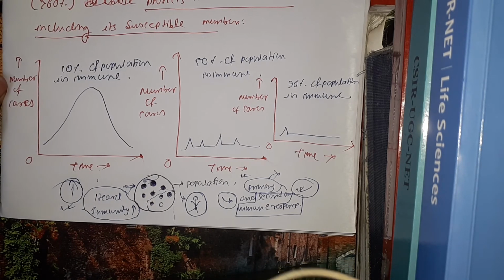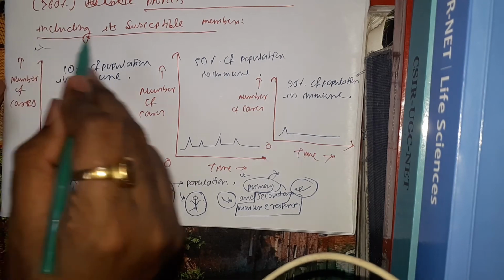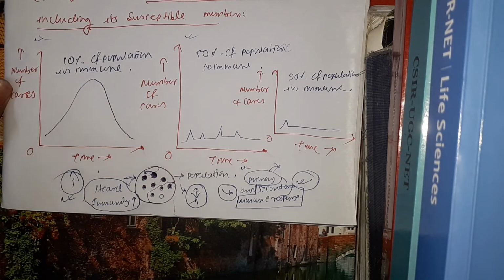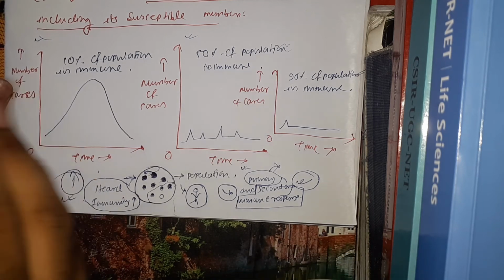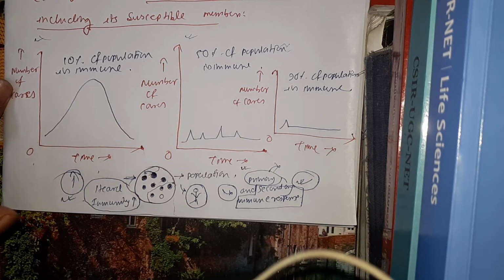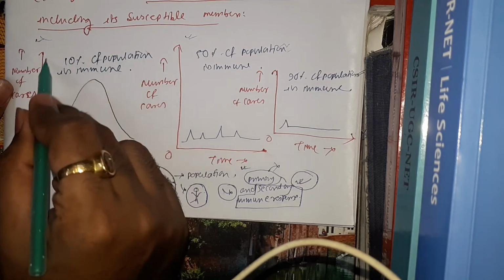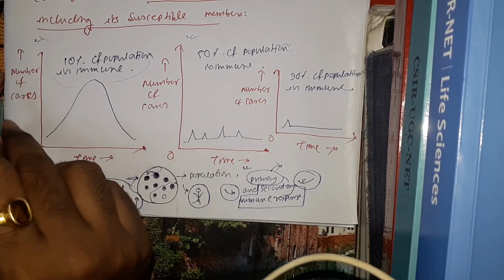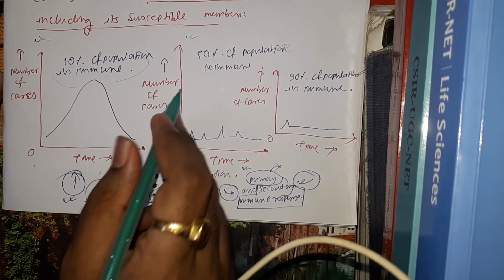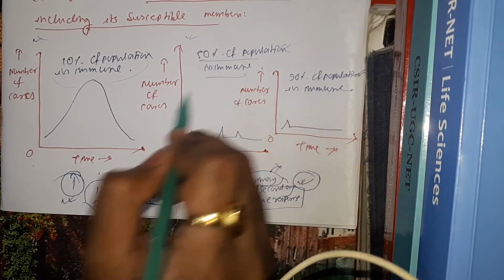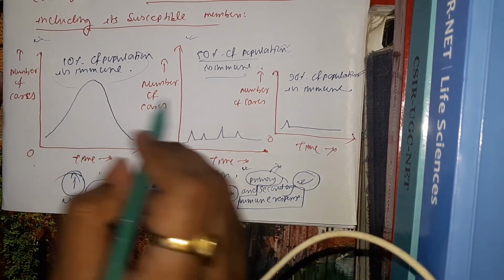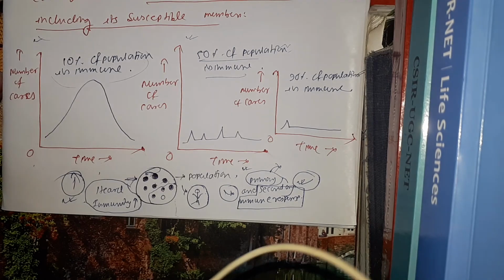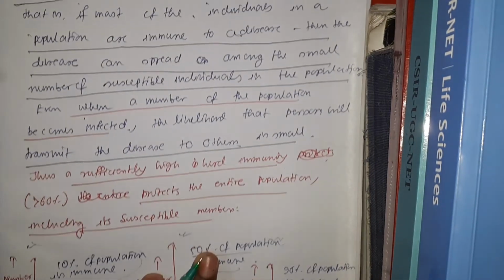Here I have provided three graphs. The first graph is when the number of immune individuals in a population is very low. Only 10% of the population is immune, and you can see that in that case the number of cases is very high. But when 50% of the population becomes immune, the graph becomes small, and in the case of 90% of the population immune, the graph is overall linear. So that is all about herd immunity.